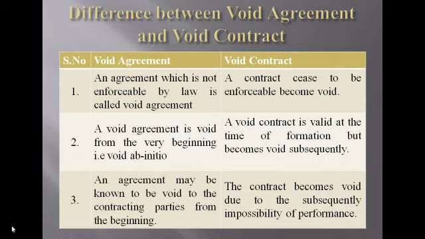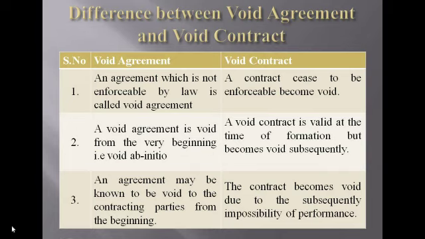The next difference is the void agreement is void from the very beginning, that is called void ab initio. And in void contract, the contract is valid at the time of formation. Formation means at the time of creation, at the starting stage it is valid. Subsequently, after some time, after 2 months, after 3 months, it becomes invalid, and it is called a void contract.